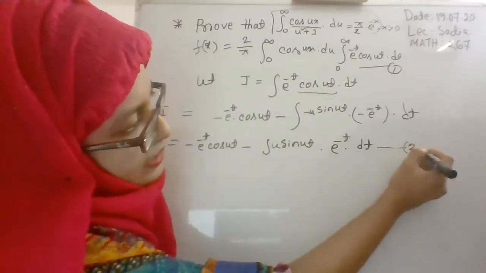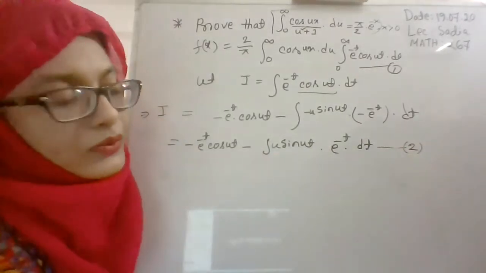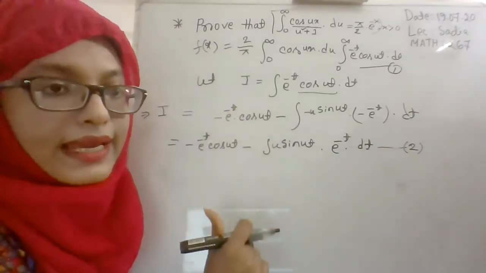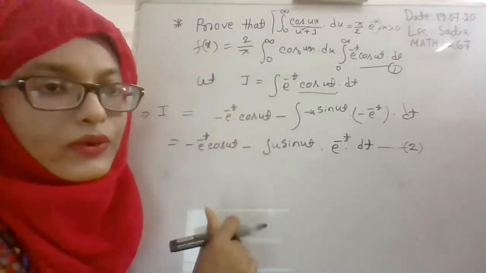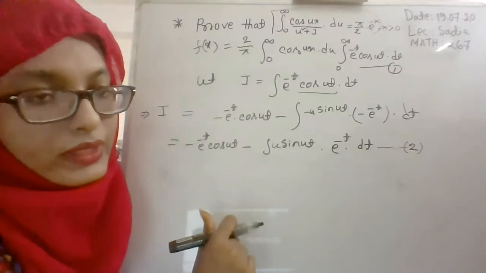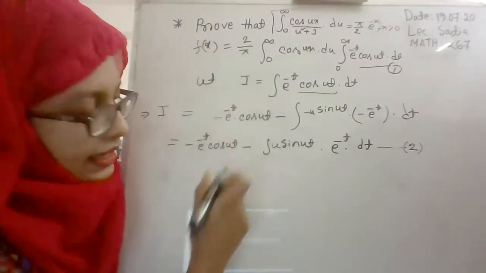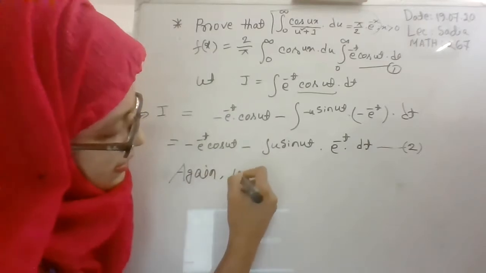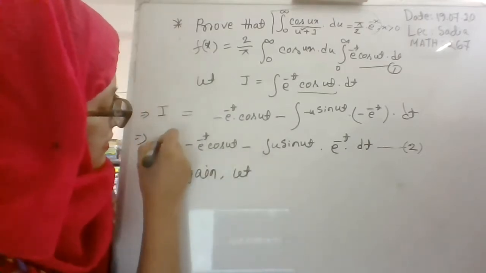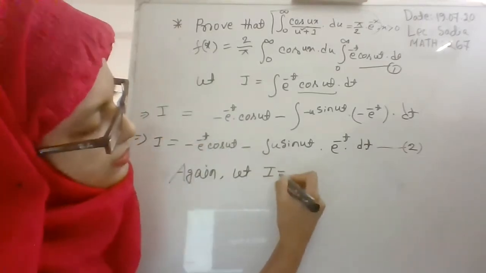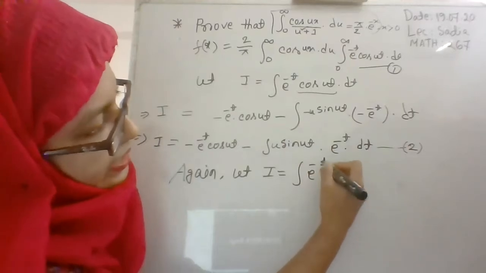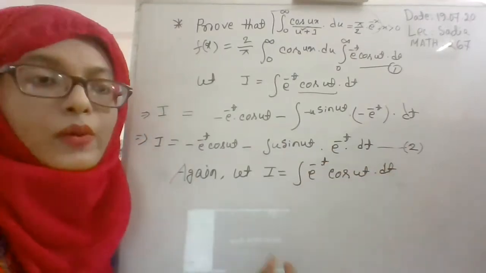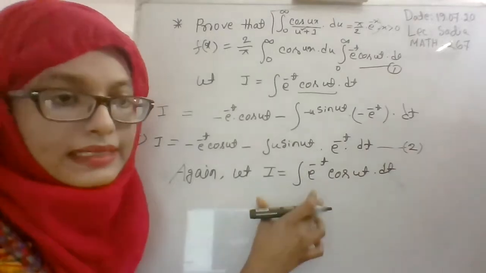Okay, let's consider this equation as equation number 2. Now we will integrate this integral for the second time by interchanging u and v. Let I is equal to the integral of e to the power minus t cos ut dt. We will integrate this integral again.